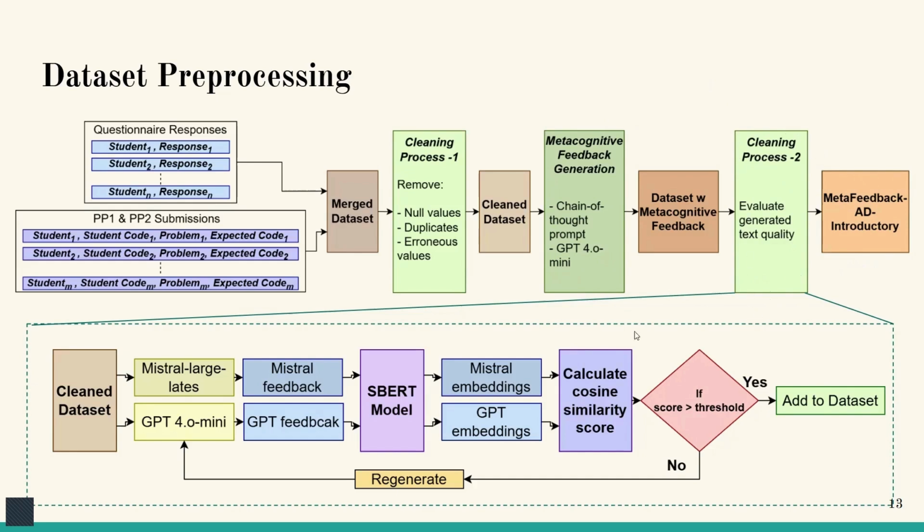To describe clean process 2, here we generated two feedbacks from the Mistral Large Latest model and the GPT 4.0 mini model, and we obtained the embeddings respectively from the Mistral feedback and the GPT feedback using the SBERT model, and we calculated the cosine similarity score, where we used the intuition that if the score is greater than a calculated threshold, it will be added to the dataset, and if not, they will be regenerated.